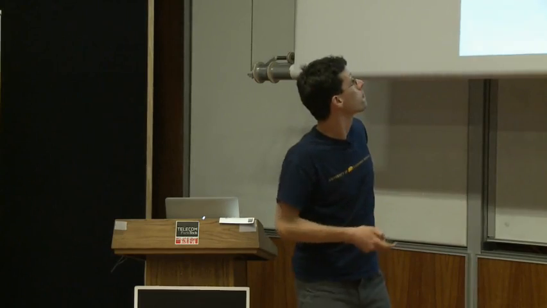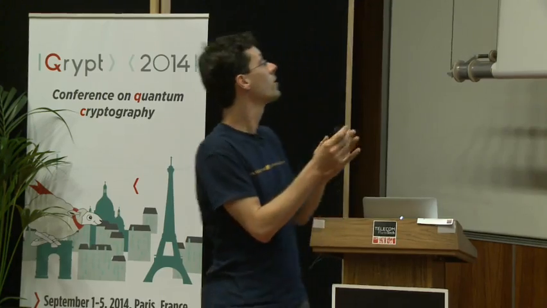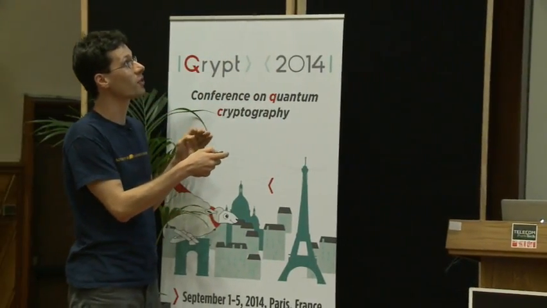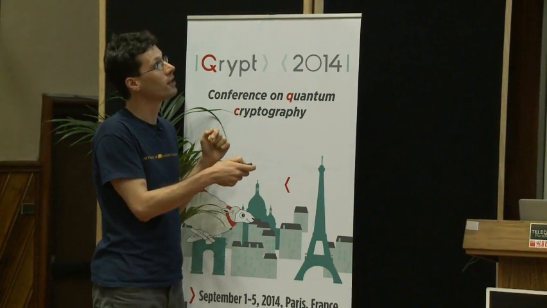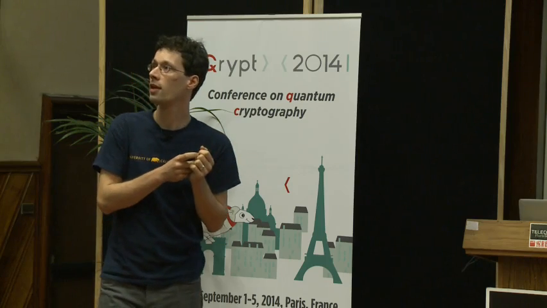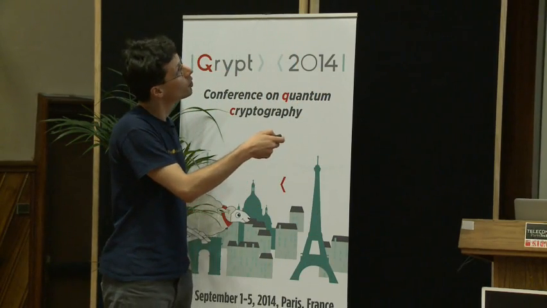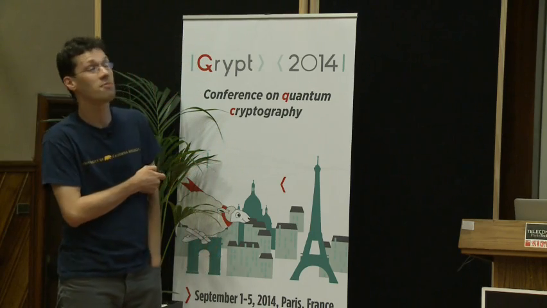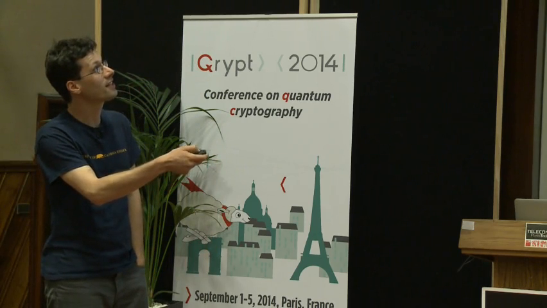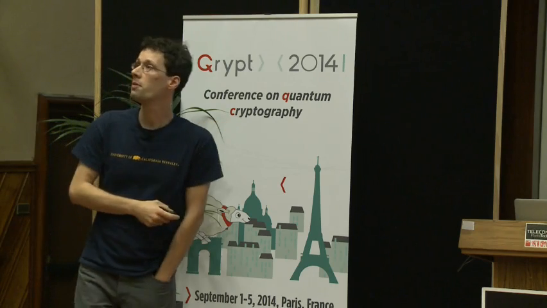Now, let's adapt it to cloning money. So, what I will do is the same thing. So here's a small rotation by delta, and I will use it on trying to figure out what happens with one of the qubits in here. One qubit from the money, from the bill. So it's either a 0 or a 1 or a plus or a minus. So if the qubit was a 0, what happens now? Well, just as before. It's cosine delta of nothing happening and sine delta, the qubit being flipped.